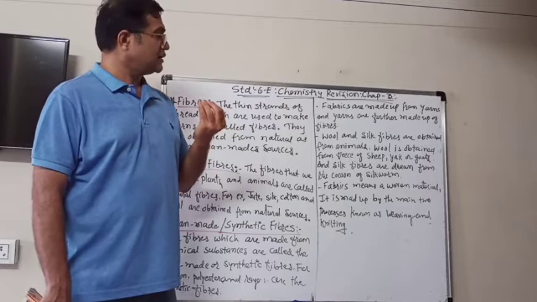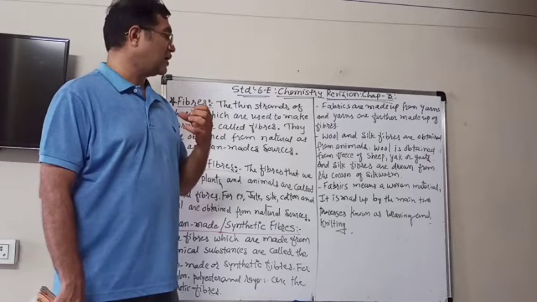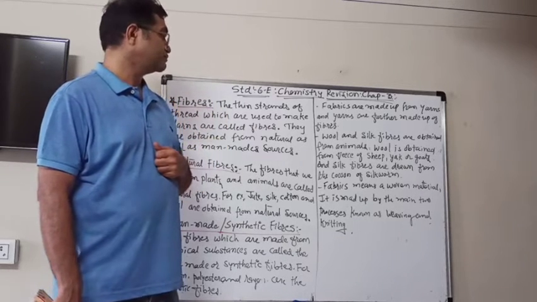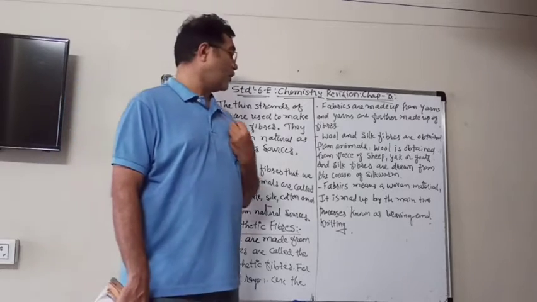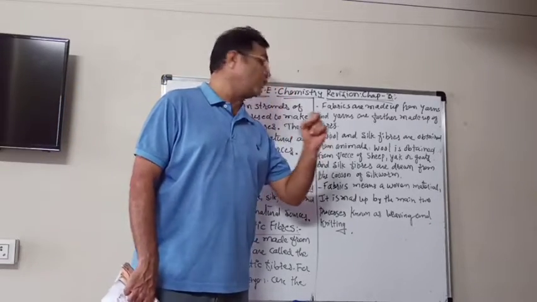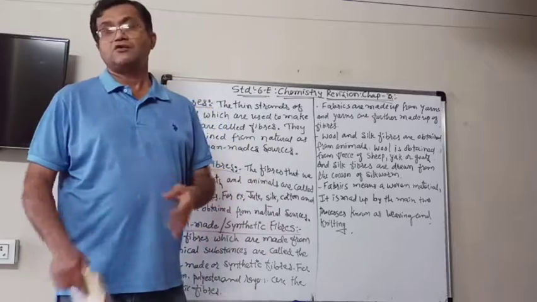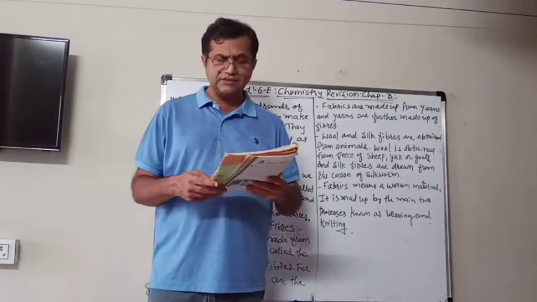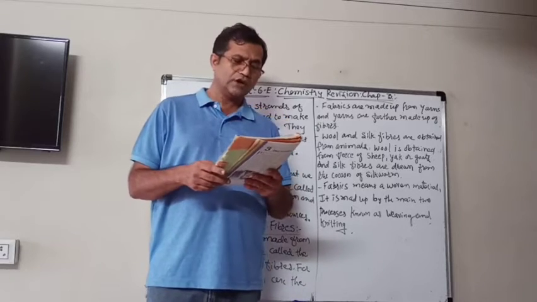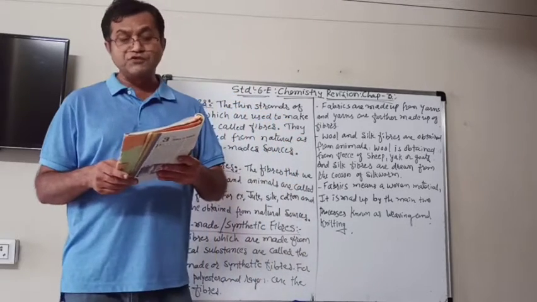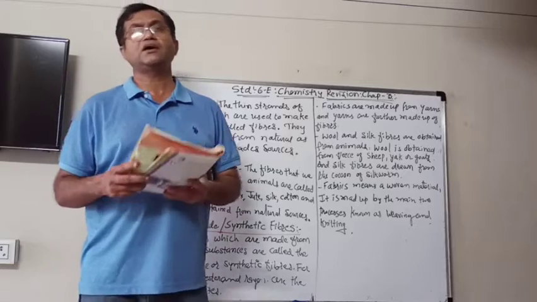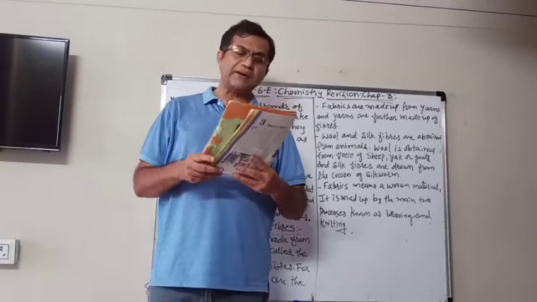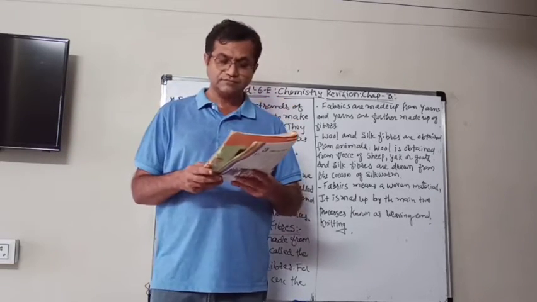Now generally fabrics are woven material, and they are made by two main processes, which are known as weaving and knitting. You know that the weaving is done in special types of factories.